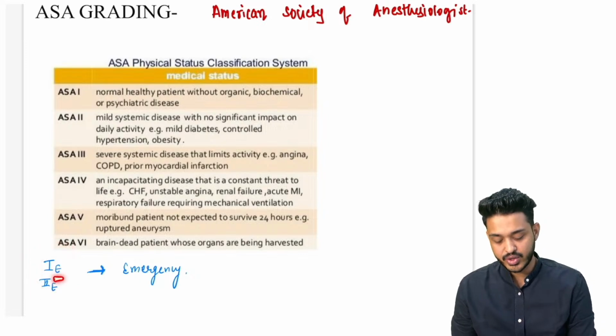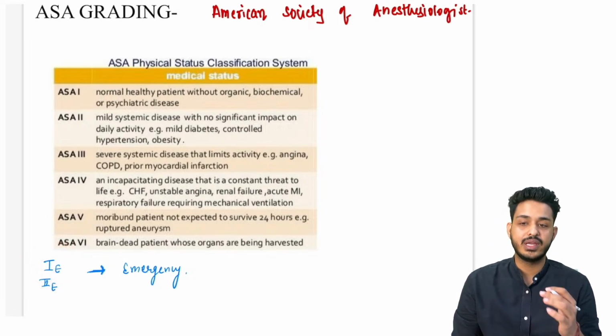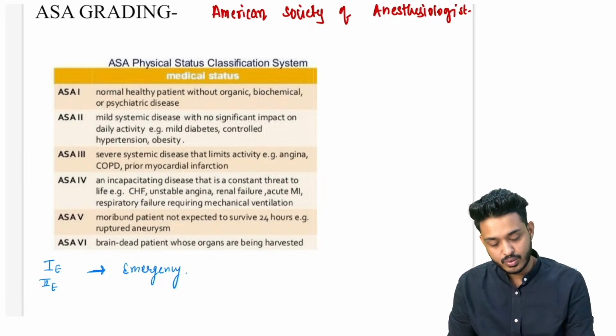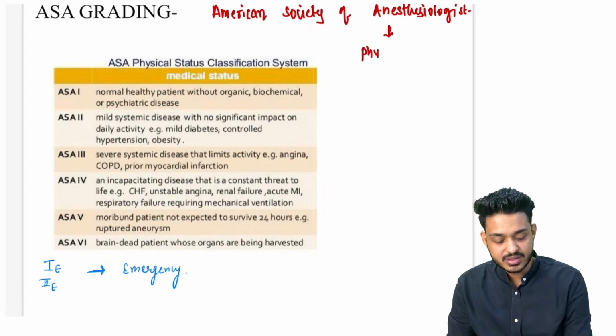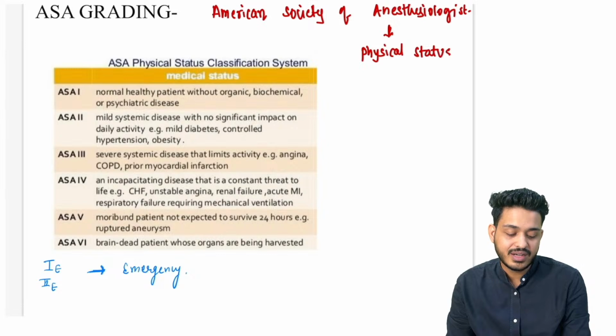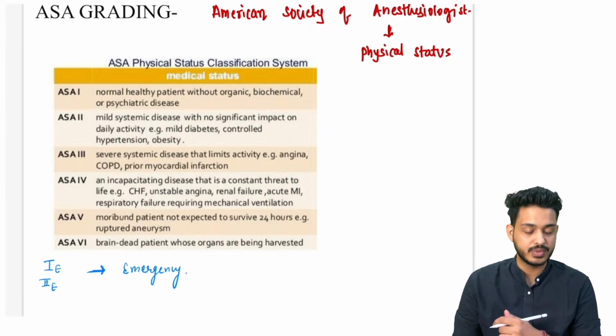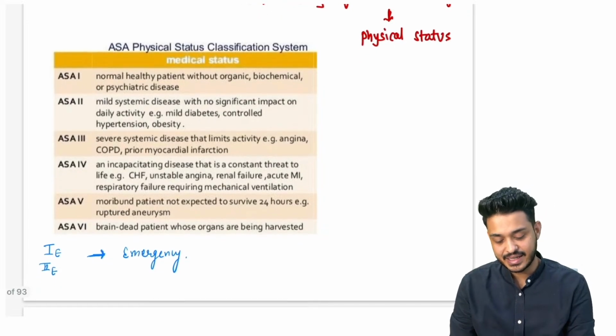But here we are going to write 1E, 2E, 3E, 4E, like that. Okay, so this is how we are going to do. What we are going to understand with this ASA grading is the physical status of the person. We are going to understand the physical health status of the person with the help of this ASA grading, right?